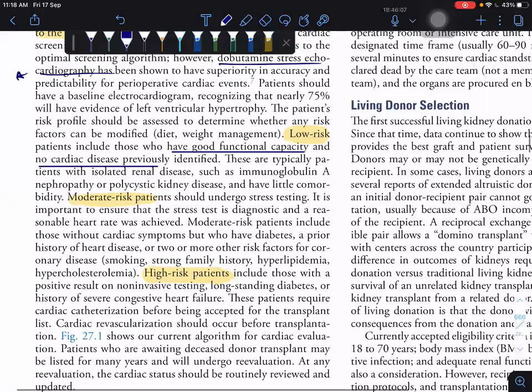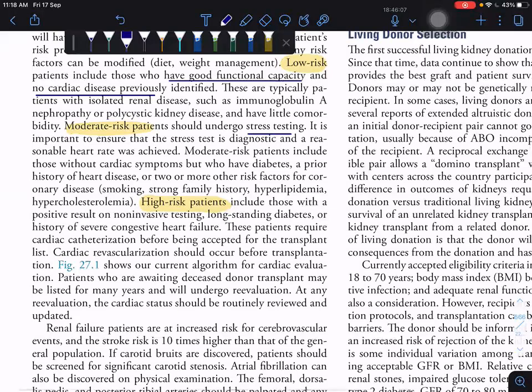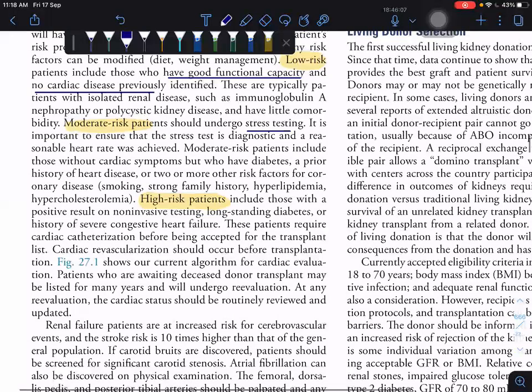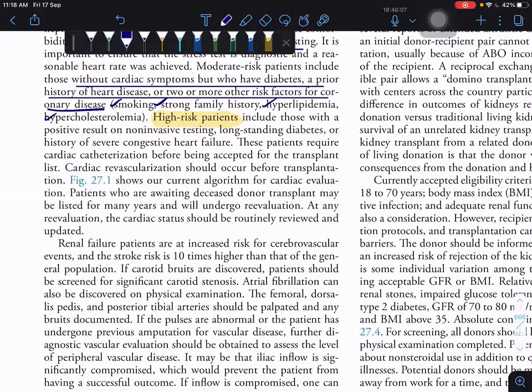Moderate risk patients should undergo stress testing. In moderate risk, the patient has no current cardiac symptoms, but has diabetes, a prior history of heart disease, and two or more risk factors for coronary disease, such as smoking, strong family history, hyperlipidemia, and hypercholesterolemia. What are the high risk patients? Those who are positive on all non-invasive testing, ECG and stress echo. That means they are at more risk.